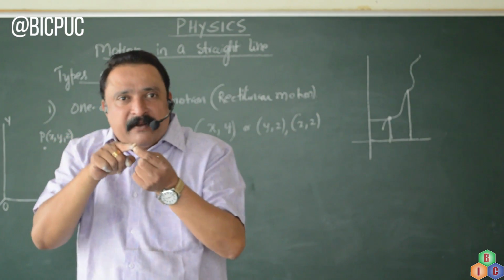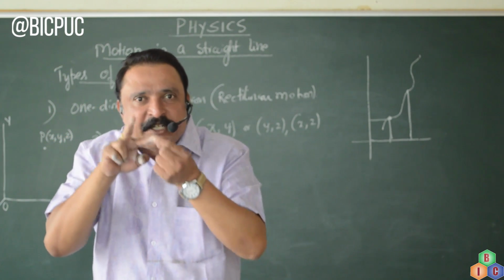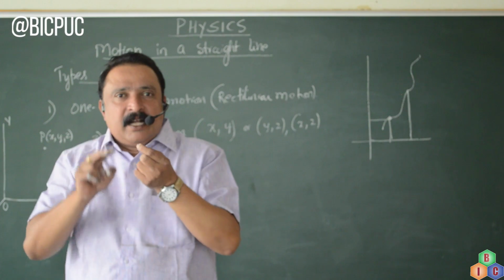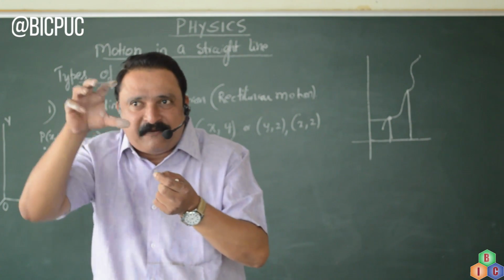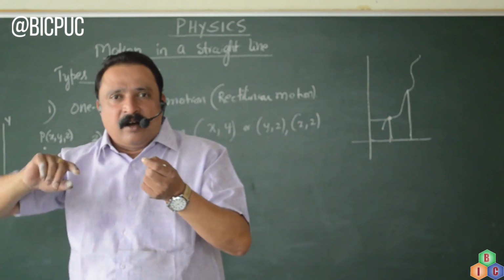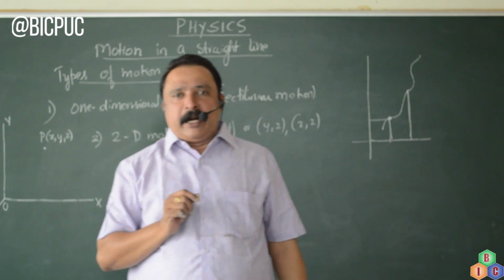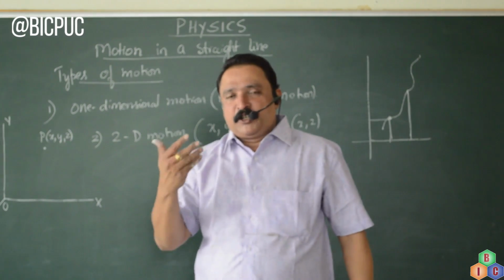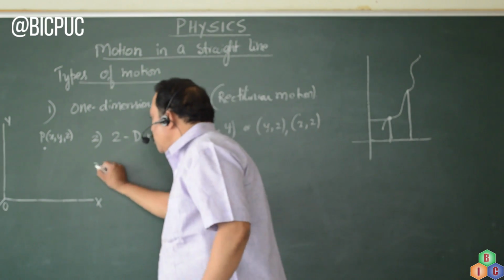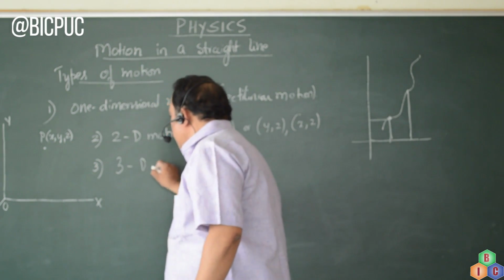If you take the example of an insect moving on a board, it changes 2 coordinates. If you take the example of a butterfly flying in air or a mosquito flying in a room, it is an example for a 3-dimensional coordinate system. So the third motion is 3-dimensional motion.